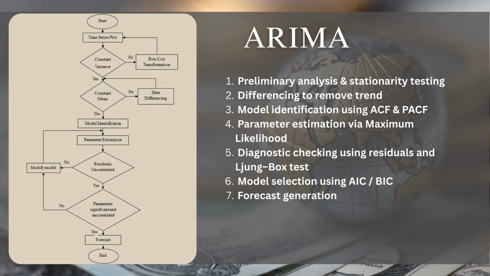For ARIMA, the process began with preliminary analysis and stationarity testing. Then, we used differencing to remove trends and identified the model parameters using ACF and PACF. The model was selected based on AIC/BIC, and forecasts were generated after diagnostic checks using residuals and the Ljung-Box test.